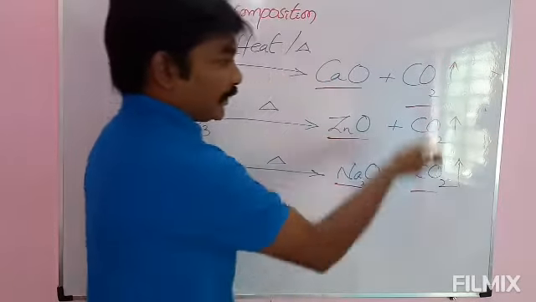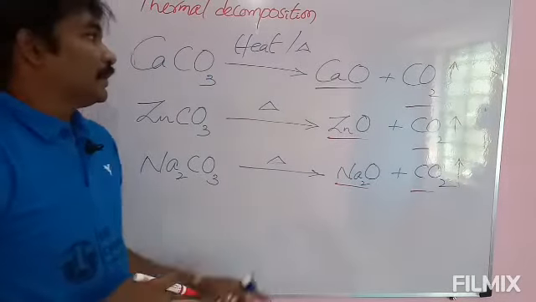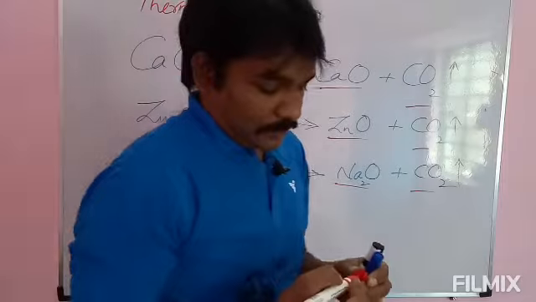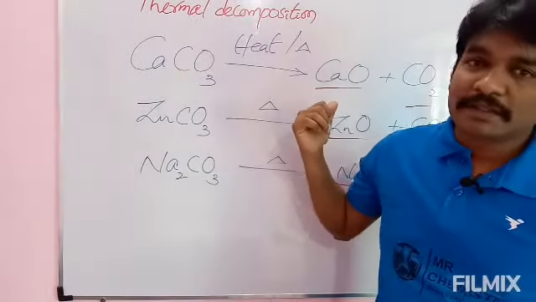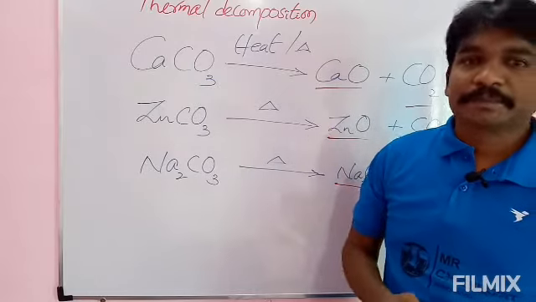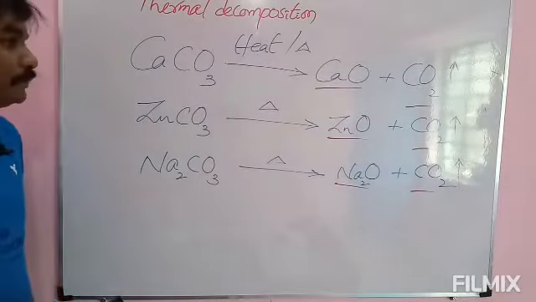Carbon dioxide is evolved in all these decompositions. The gas evolved on thermal decomposition of a carbonate is nothing but carbon dioxide. Please note down.